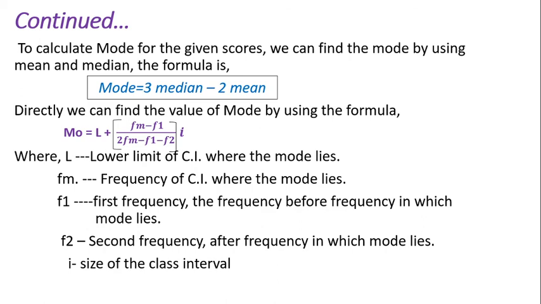If the mean and median are given, we can use the formula mode equals 3 median minus 2 mean. If not given directly, we can use the formula mode equals L plus (Fm minus F1) by (2Fm minus F1 minus F2), into i. This formula is used to calculate the mode. That's about the three measures of central tendency, the formulas, and just the theory of it.